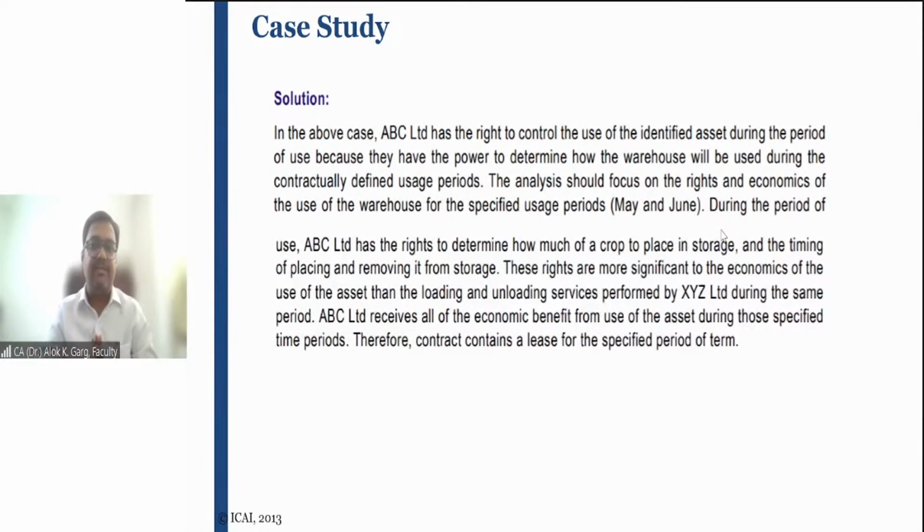Is that clear, friends? Thank you so much. We will discuss a lot more concepts in the next class, because today's class was about setting the context, giving you the basics, and defining the lease contract, right? And defining the lease.